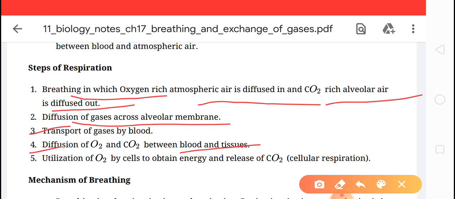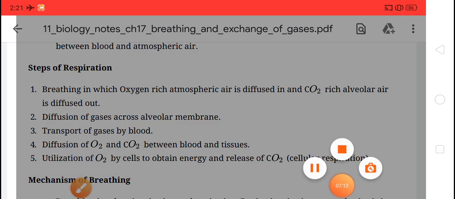Okay. Next, that is utilization of oxygen by the cells to obtain energy and release of CO2, that is cellular respiration. If the cells get the oxygen, the respiration process begins there and the food breaks down with the help of oxygen, and in the end of the respiration, energy is released. Okay, clear, children? I hope you don't have any problem with these steps of respiration. These steps are simple and easy.